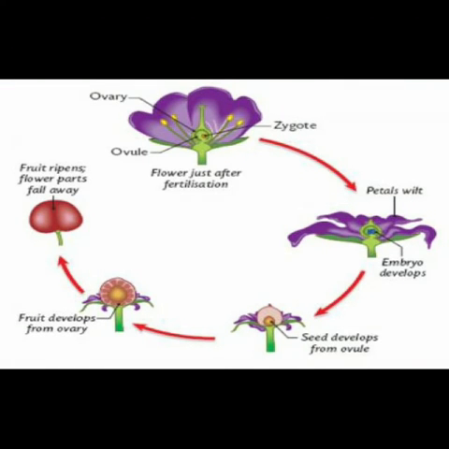Calyx sometimes persists with the fruit. Petals fall off. Androecium also falls off. Pistil remains and develops into fruit. Styles and stigma fall off. Ovary enlarges to store materials and develop into fruit.